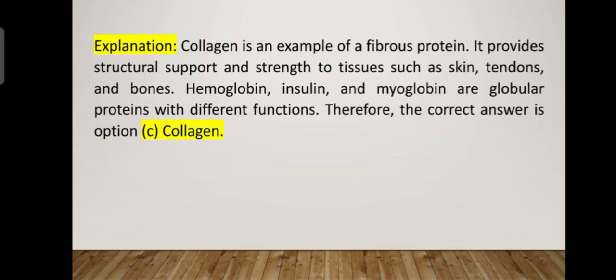Students, you should make sure that not all the points are given in the explanations; provide an explanation for each and every option. Therefore, the correct answer is option C, collagen. Collagen is a fibrous protein, and hemoglobin, insulin, myoglobin are globular proteins with different functions.